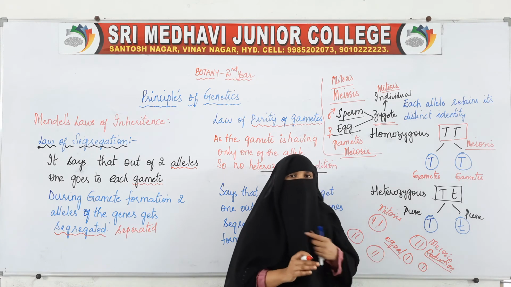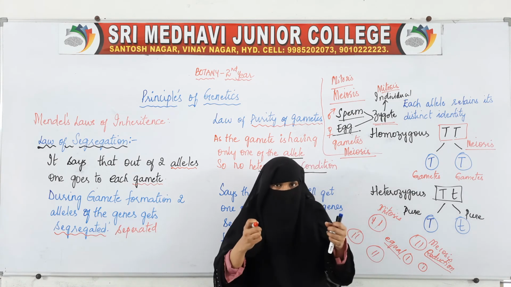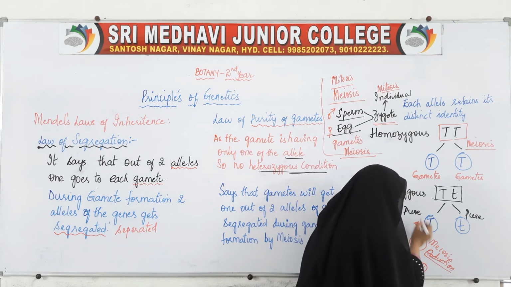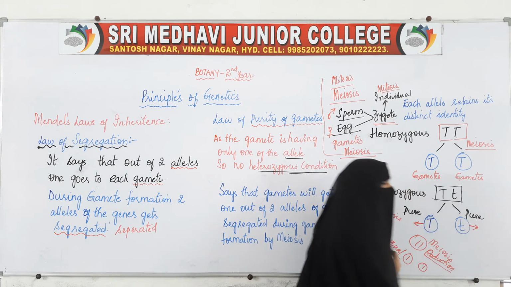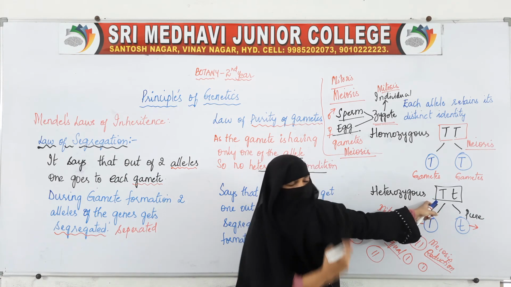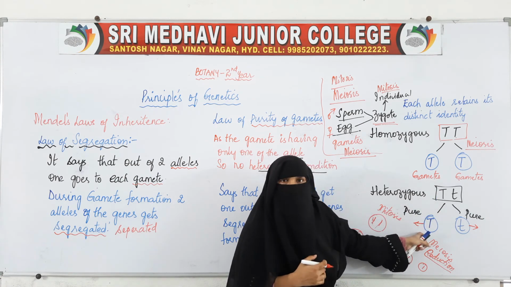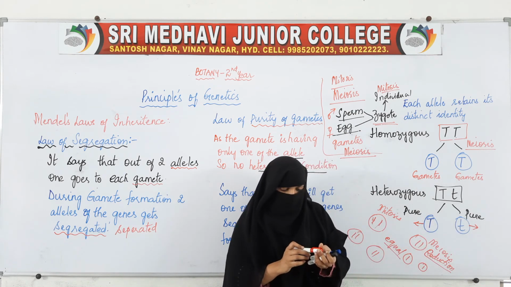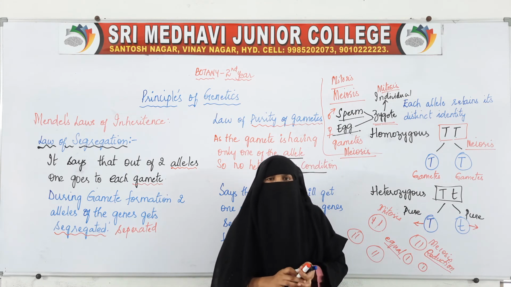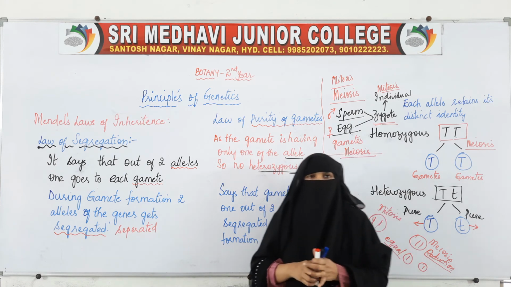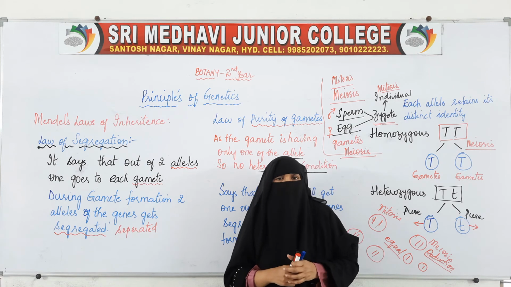Capital T has been separated from small t. Both alleles were present earlier, now this gamete is pure T allele, this is pure small t allele. So this law is also called the purity of gametes.